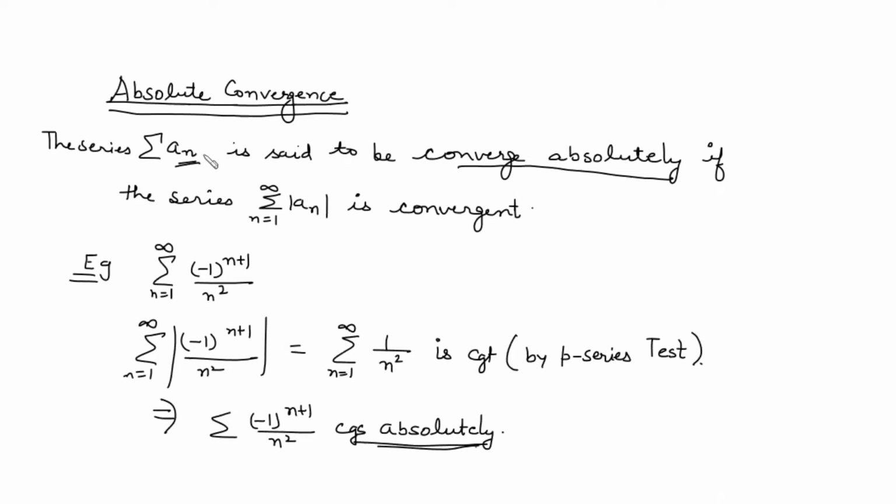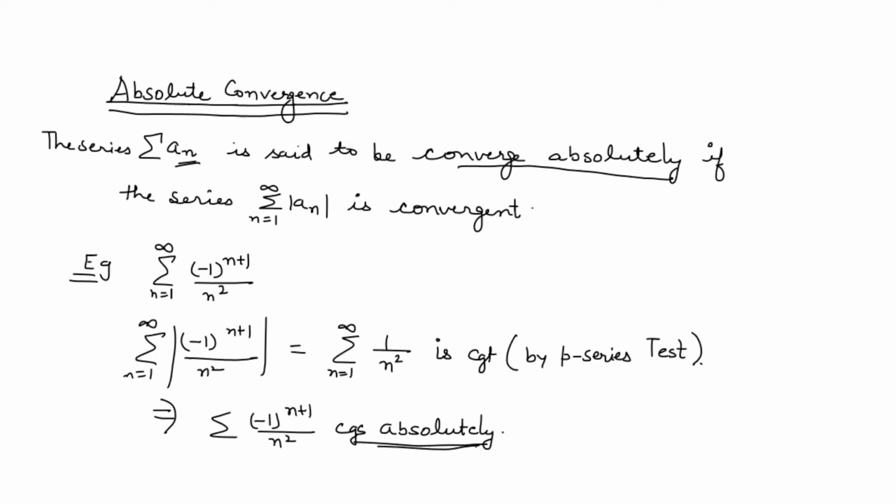You have a series a_n. This series is said to converge absolutely if the series after taking mod is convergent. For example, to check whether this series converges absolutely, we take its mod, and since it is convergent by the P series test, the given series converges absolutely.